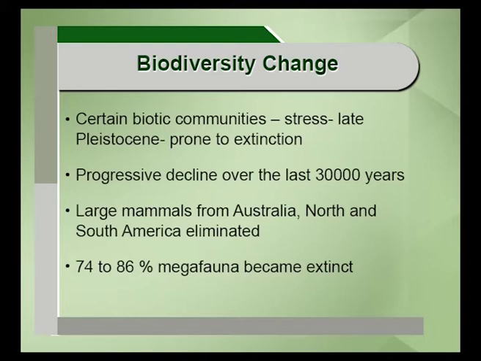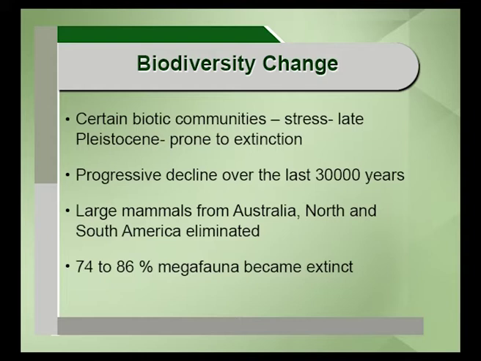And in the late Pleistocene period, certain biotic communities were severely stressed, and so they were vulnerable to extinction. There was a progressive decline of species over the last 30,000 years. Large mammals from Australia, North and South America were eliminated.